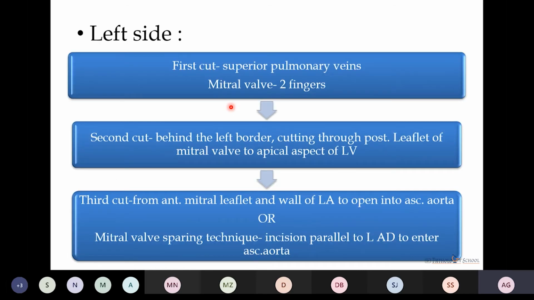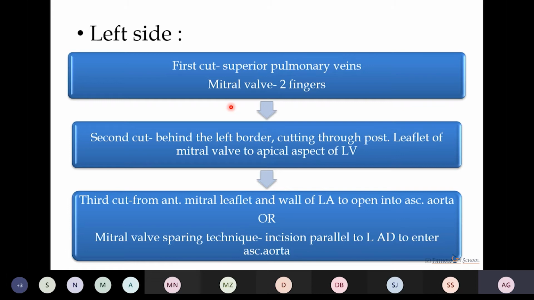Now moving to the left side, the first incision is given at the position of the superior pulmonary veins, and the left atrium is then opened up, and we look at the mitral valve, whether it is accommodating the 2 fingers or not. The second incision is given just behind the left border, cutting through the posterior leaflet of the mitral valve to the apical aspect of the left ventricle.